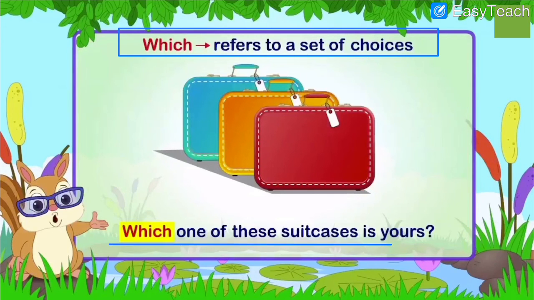Which one of these suitcases is yours? As you can see on the screen, red, orange and green, 3 suitcases are there, right? From these 3, which one is yours? You are asking the question that from these 3 suitcases, which one belongs to you?